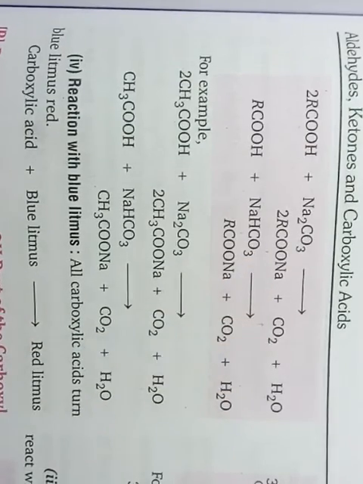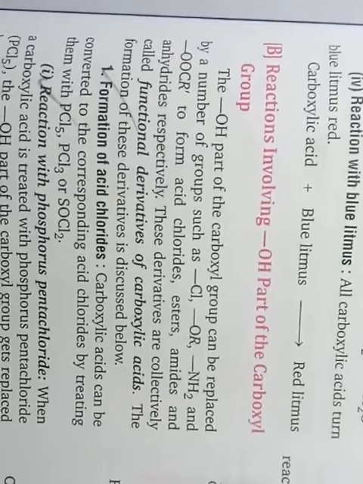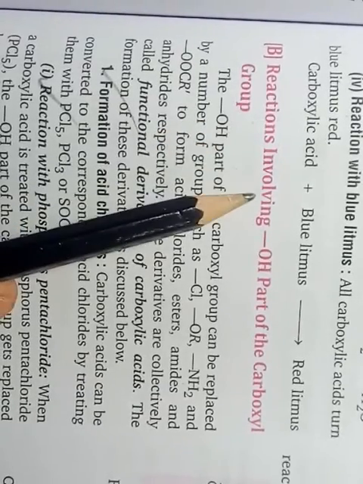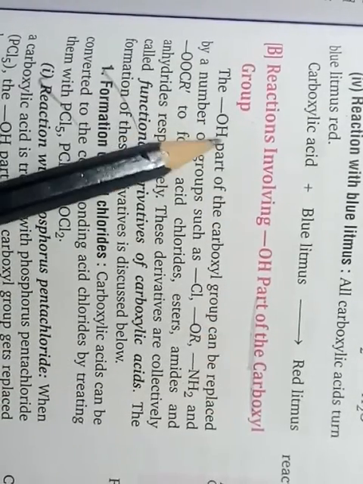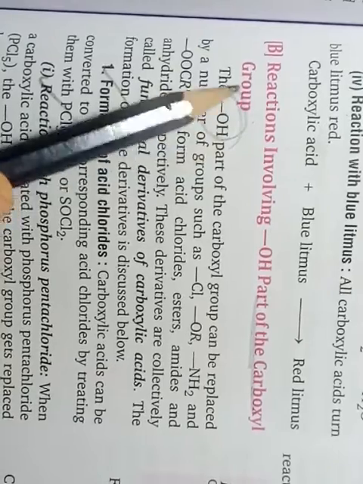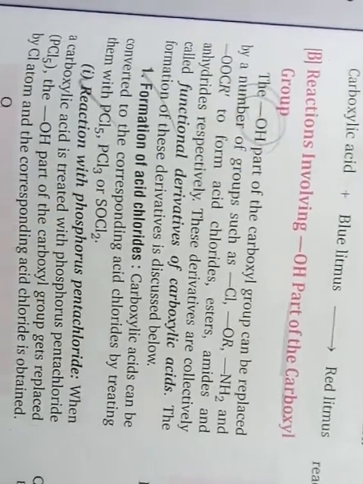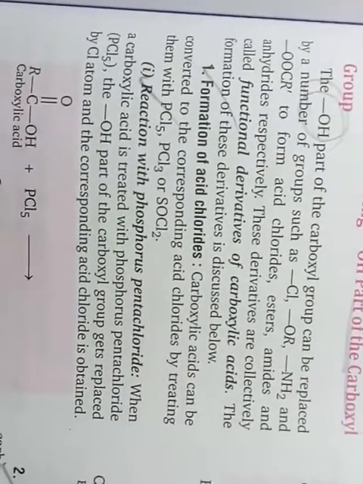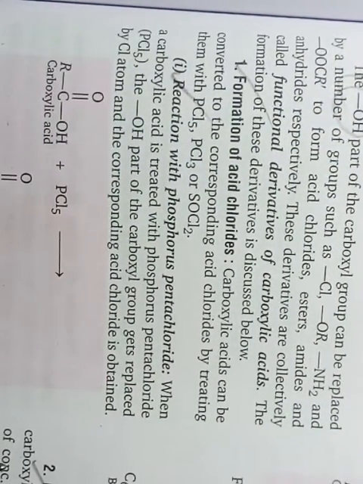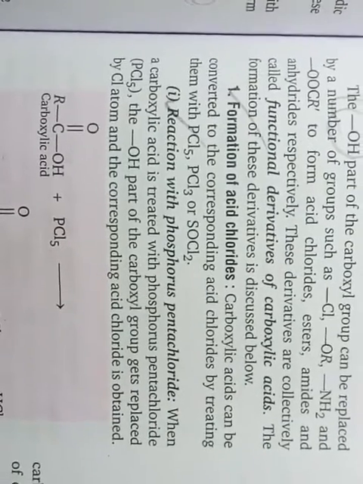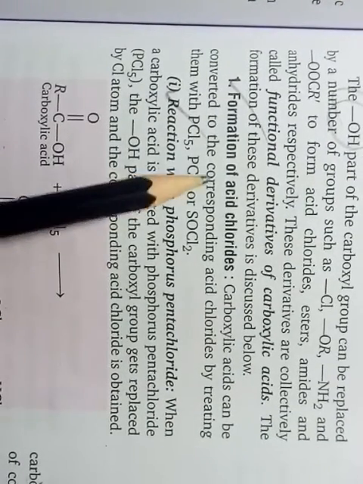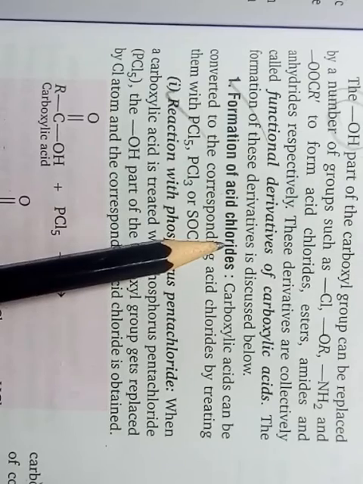Okay, students. Then the next type of reactions, reactions involving the OH part of the carboxyl group. These are the reactions of the OH part only, in which different derivatives of the acids are formed. These reactions can be very important for you, and the first is formation of acid chlorides.